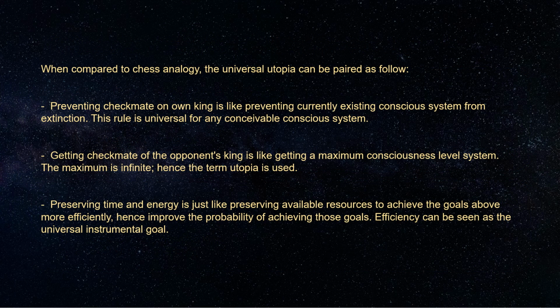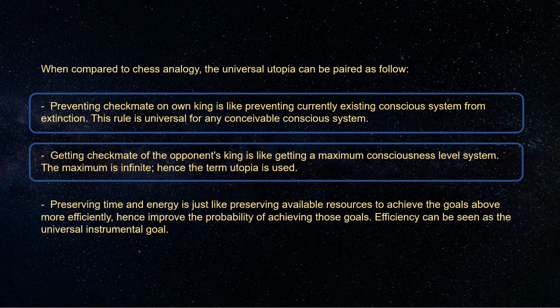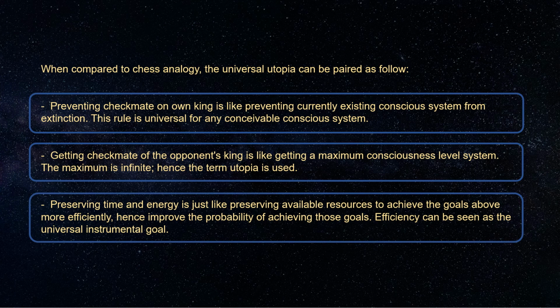When compared to chess analogy, the universal utopia can be paired as follows: preventing checkmate on own king is like preventing currently existing conscious system from extinction. This rule is universal for any conceivable conscious system. Getting checkmate of the opponent's king is like getting a maximum consciousness level system. The maximum is infinite, hence the term utopia is used. Preserving time and energy is just like preserving available resources to achieve the goals above more efficiently, hence improve the probability of achieving those goals. Efficiency can be seen as the universal instrumental goal.